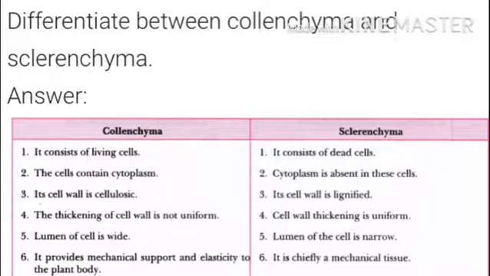Lumen of cell is wide. Lumen of cell is narrow. It provides mechanical support and elasticity to the plant body. It is chiefly a mechanical tissue.